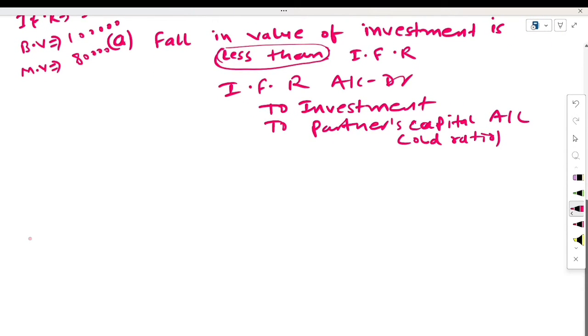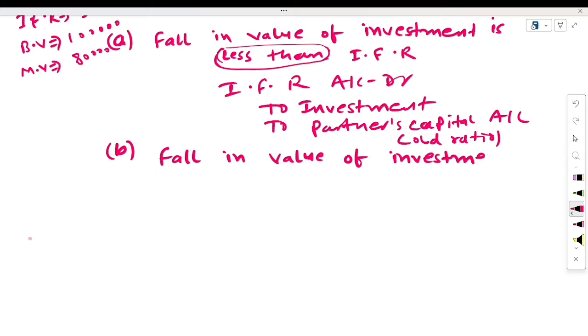Here what may happen? Fall in the value of investment is equal to investment fluctuation reserve.